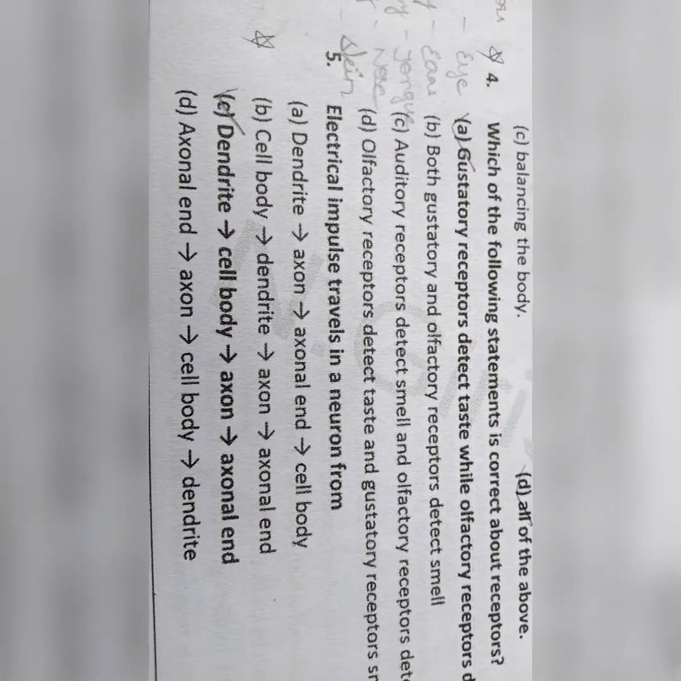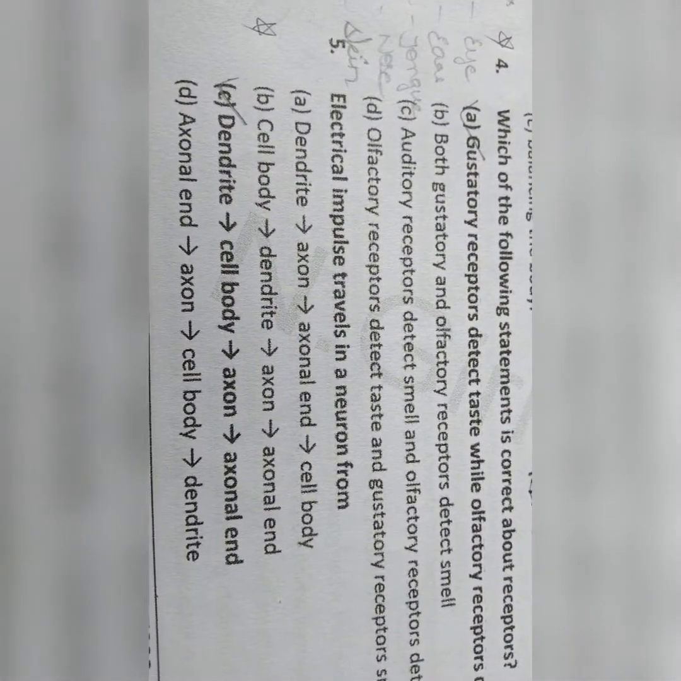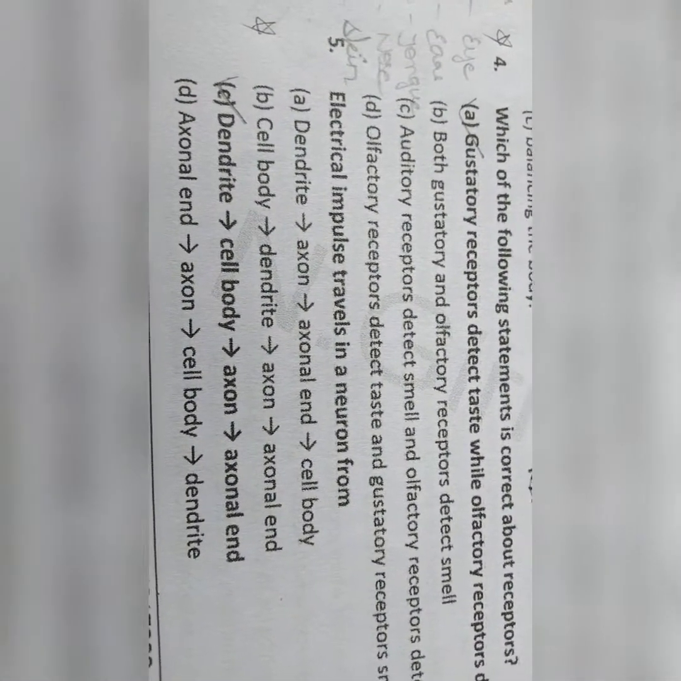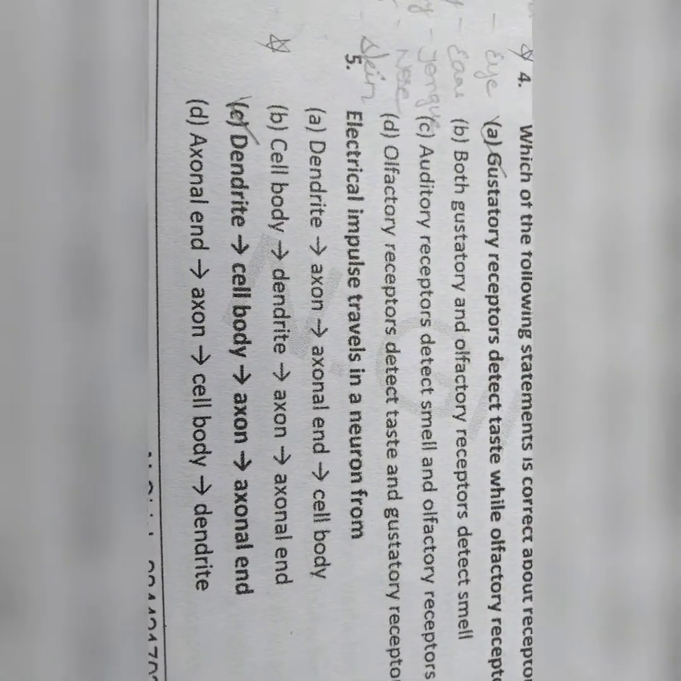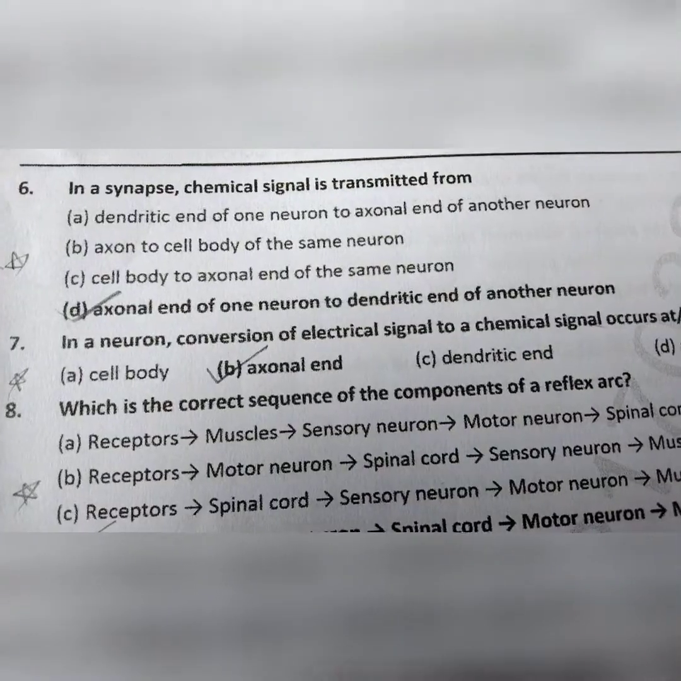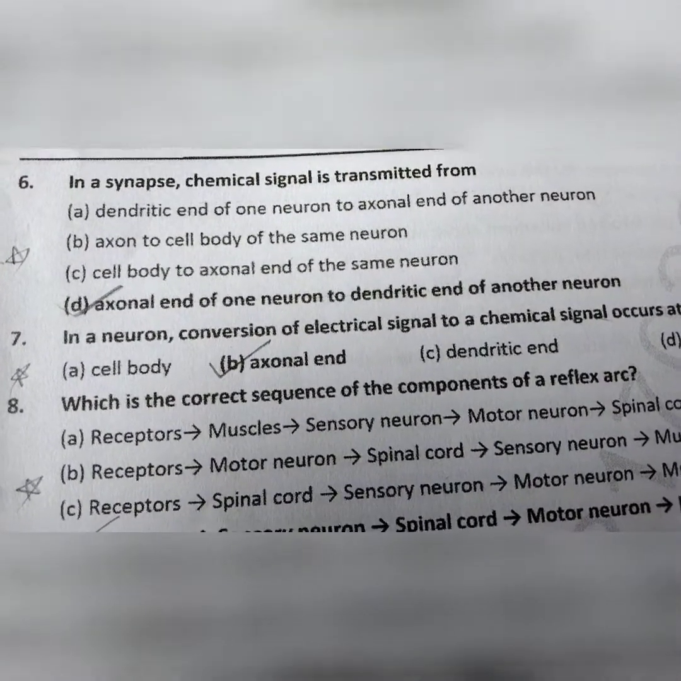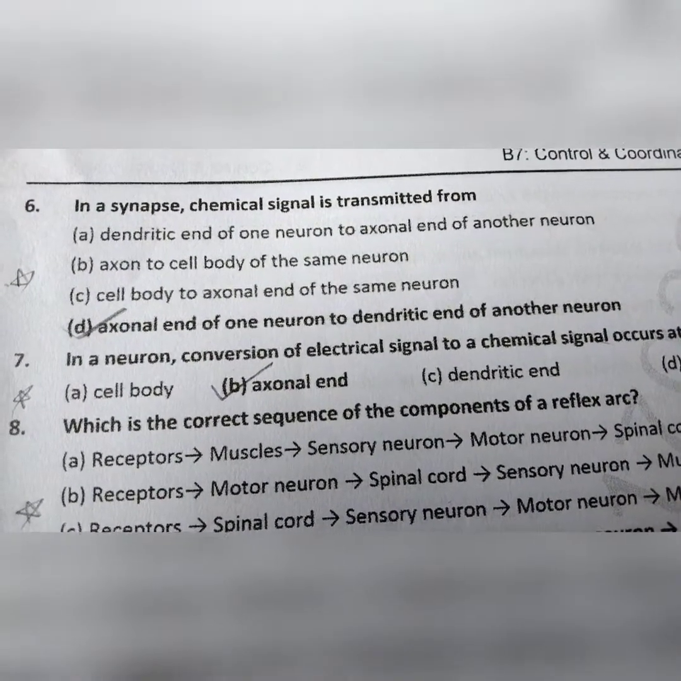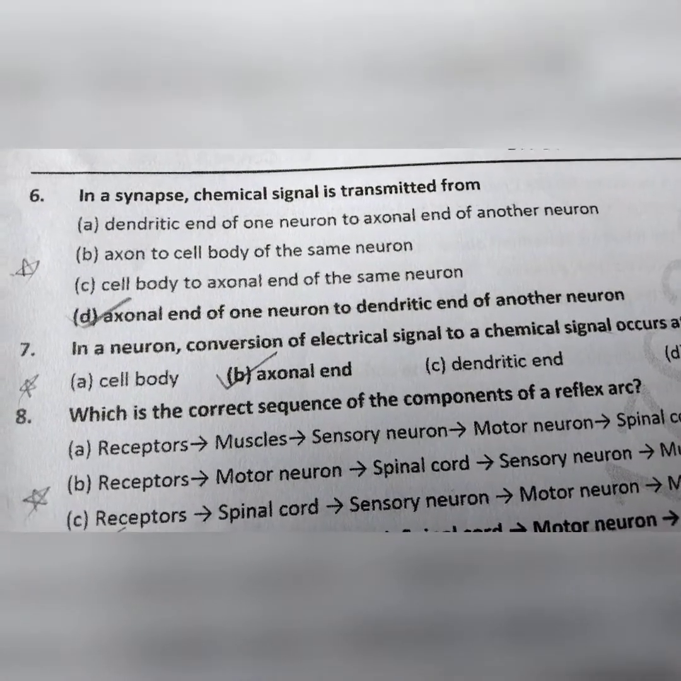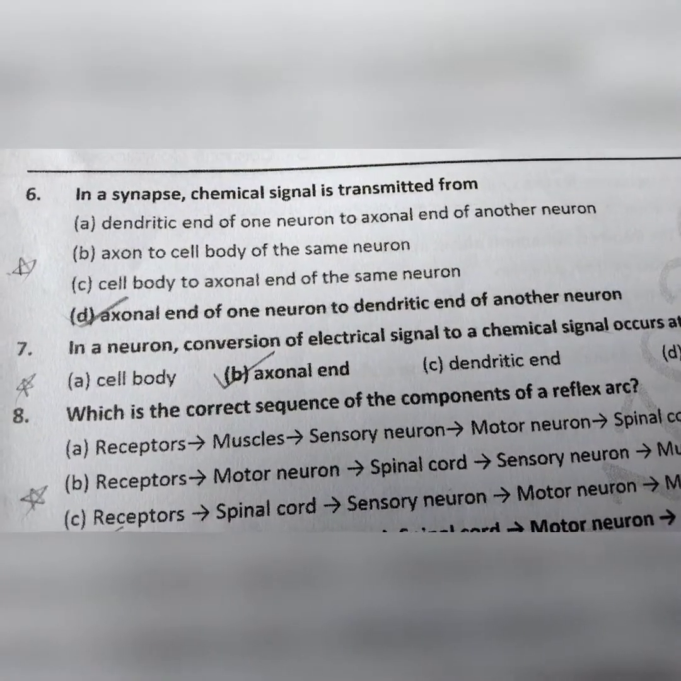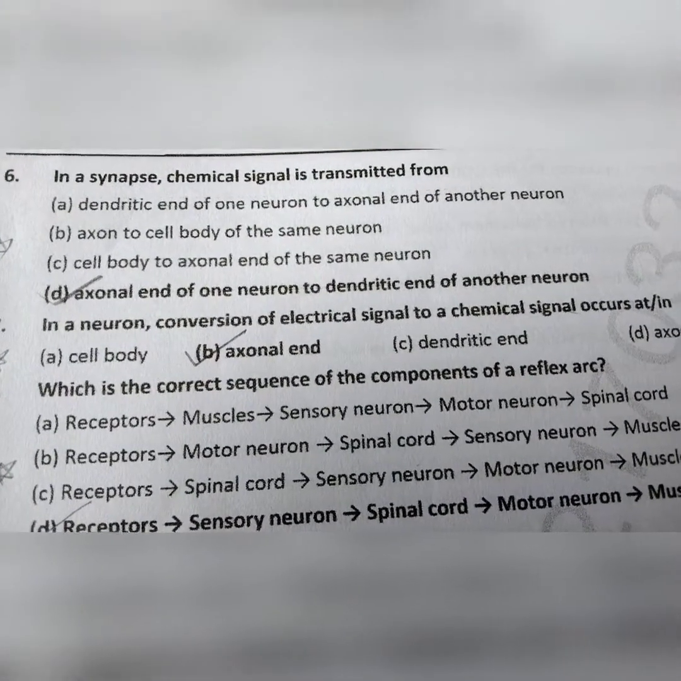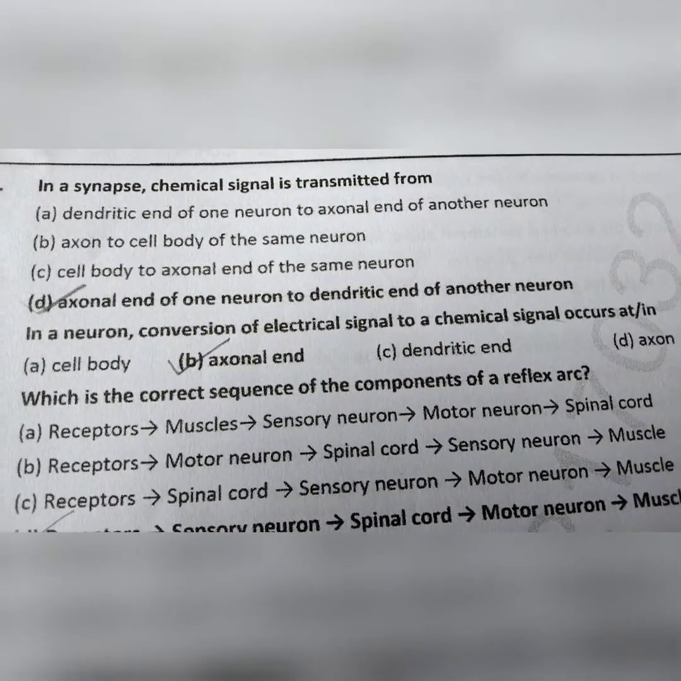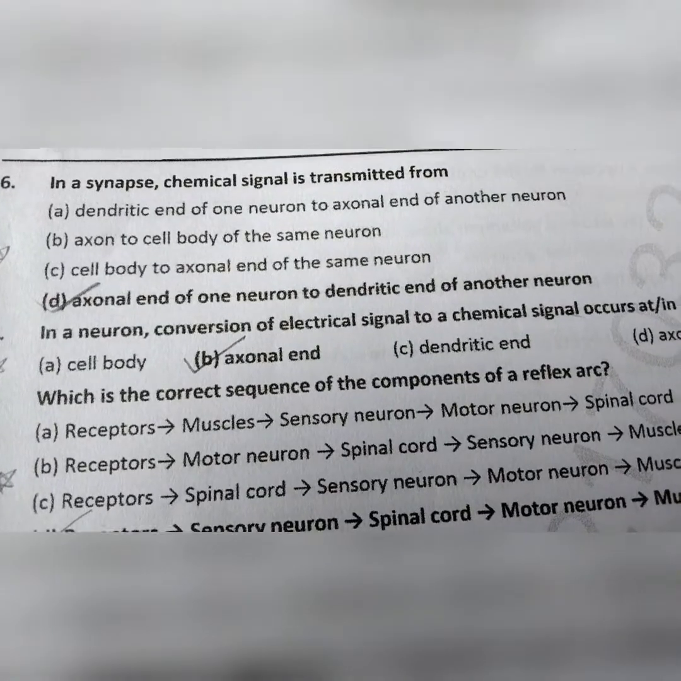Electrical impulse travels in a neuron from dendrite, cell body, axon, axonal end, option C. This is also an important question. In the synapse, chemical signal is transmitted from axonal end of one neuron to dendrite end of another neuron, option D. Seventh one, in a neuron, conversion of electrical signal to chemical signal occurs at axonal end.